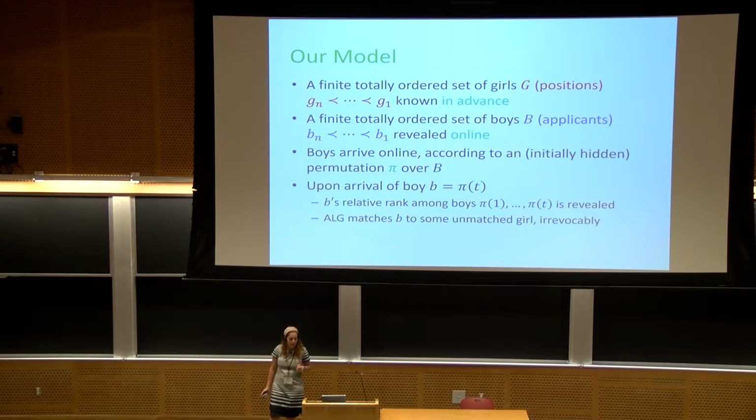And upon arrival of a boy B, B's relative rank among the boys that arrived so far is revealed to the algorithm. And the algorithm should make an irrevocable decision, where a decision is, what girl do I match this boy to? Or maybe I just don't match him.